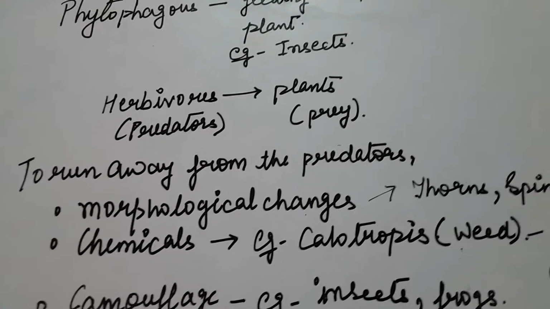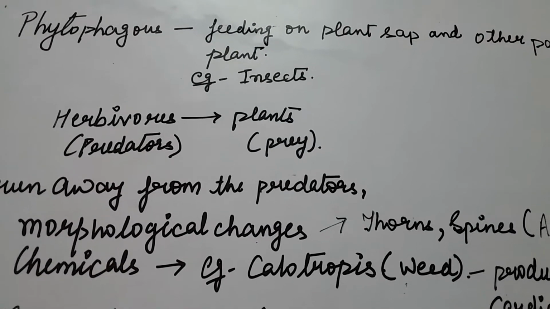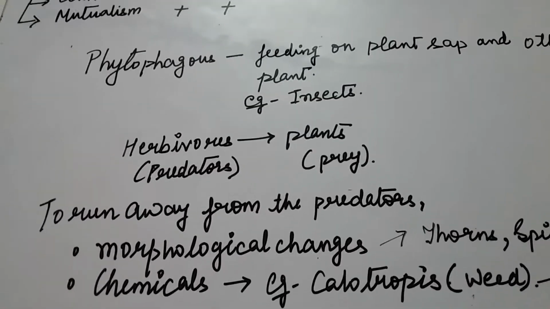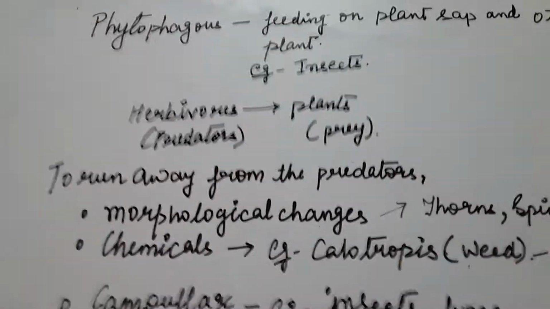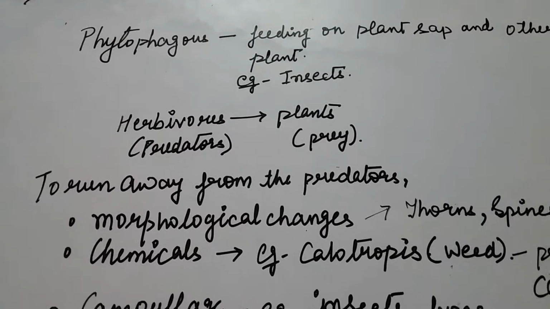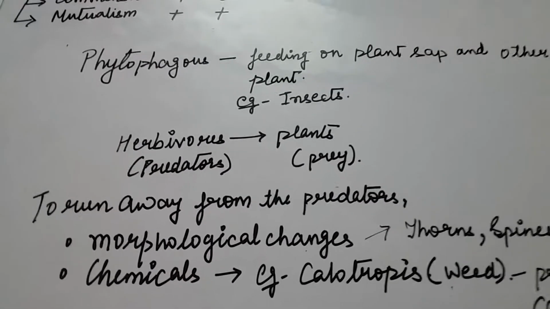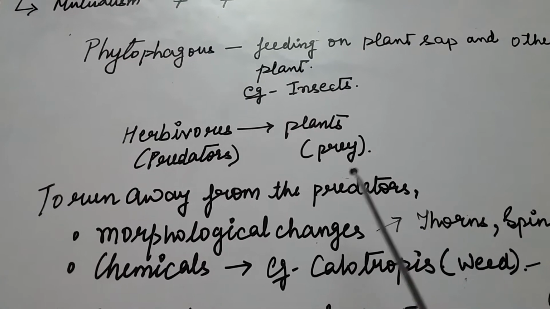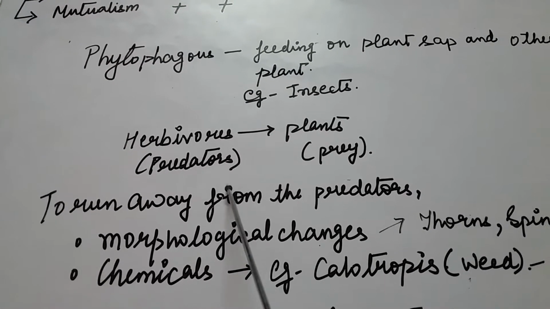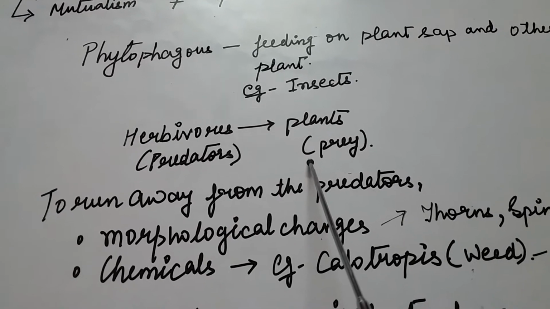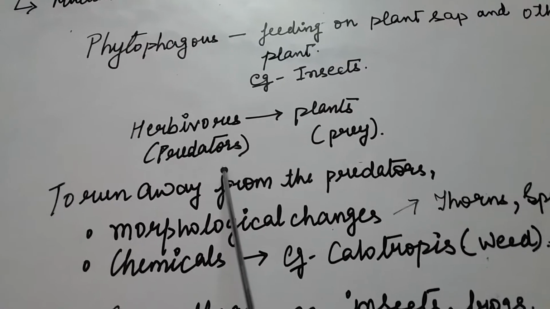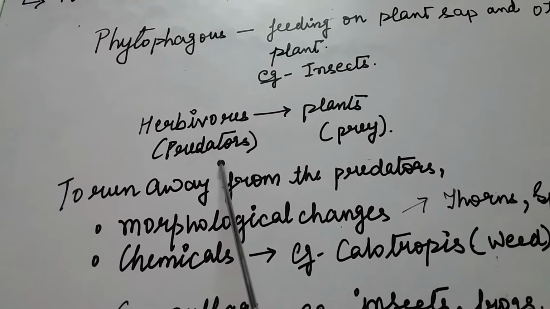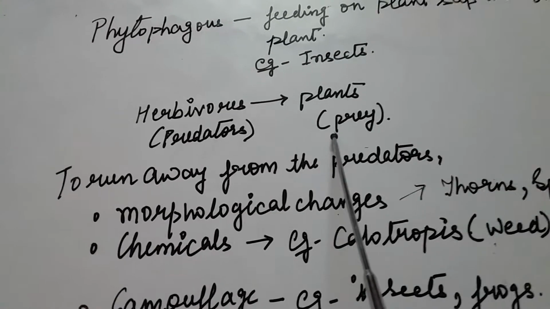And because of this, there is a problem that arises. In case of animals, if a predator is coming, by sensing it a prey can move out of the reach of predators. But if the prey are plants, for example in case of herbivores, the herbivores are the predators for the plants.